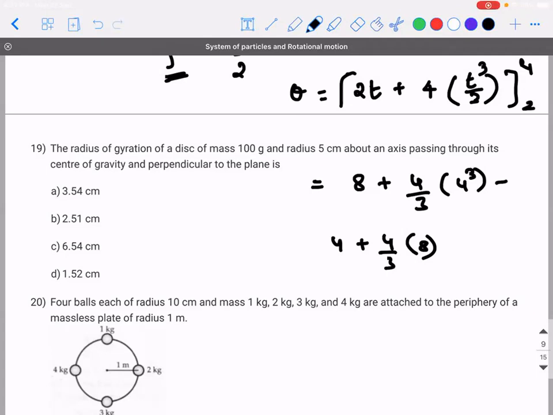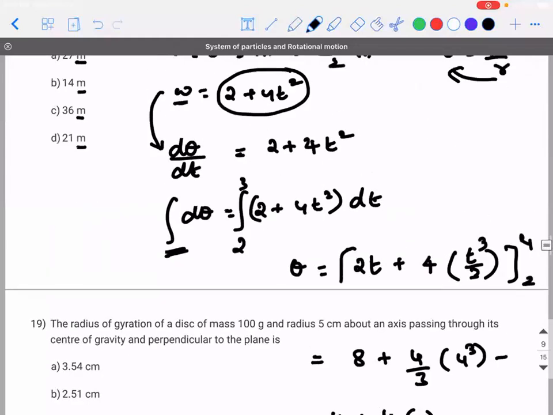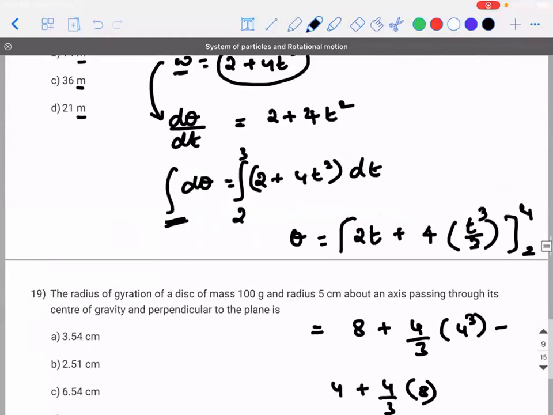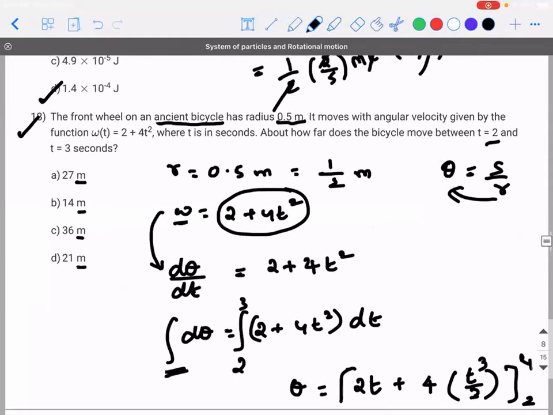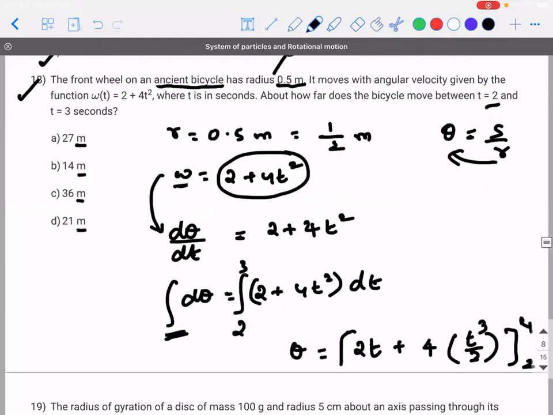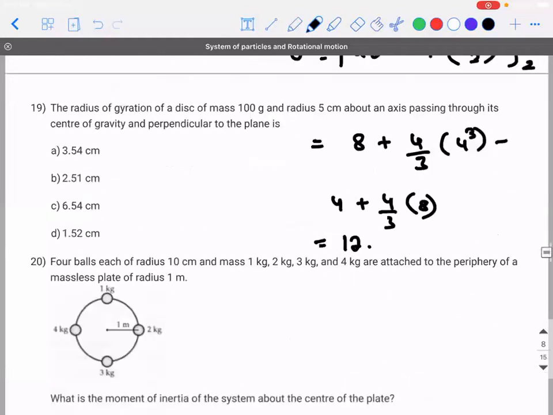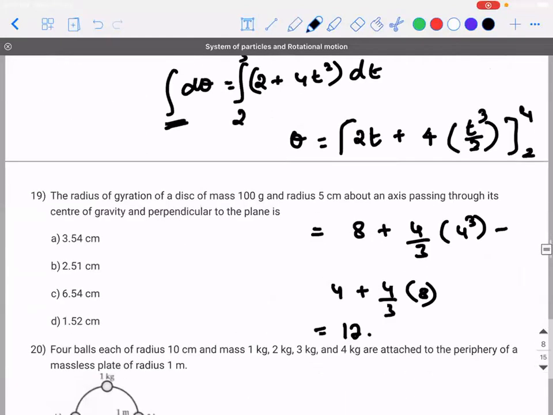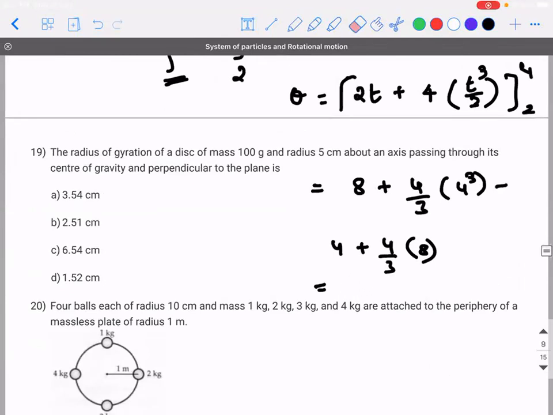Sir, 17 point something. 17 point, how much? Sir? 1 second, sir. Yeah, please do it. Sorry, sir, 27 point something. 27 point, how much? Sir, 27.333.